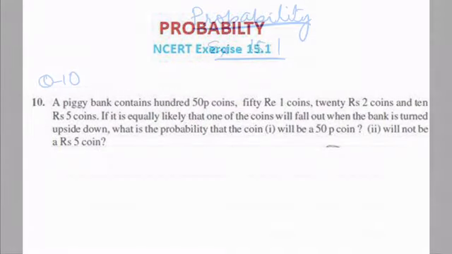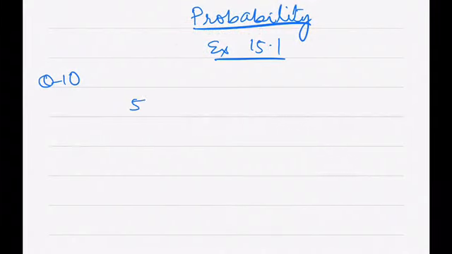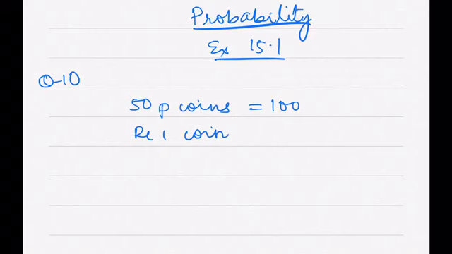So 50 paise coins are 100, okay, and then rupee 1 coins are 50. These are the numbers, right?